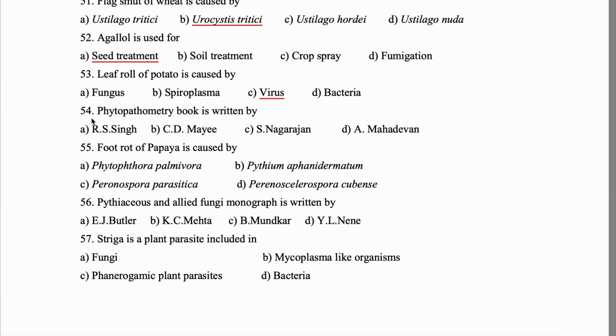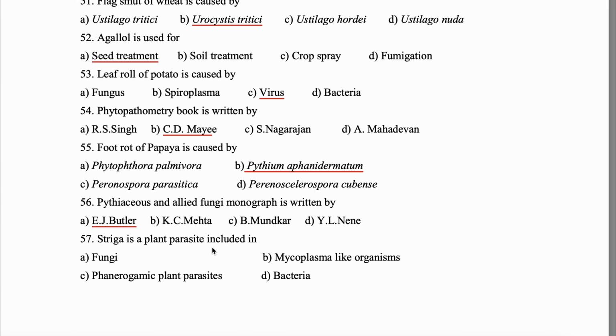Question 54. Phytopathometry book is written by C.D. Mai. 55. Foot rot of papaya is caused by Pythium aphanidermatum. 56. Pythiaceous and allied fungi monograph is written by E.J. Butler. 57.